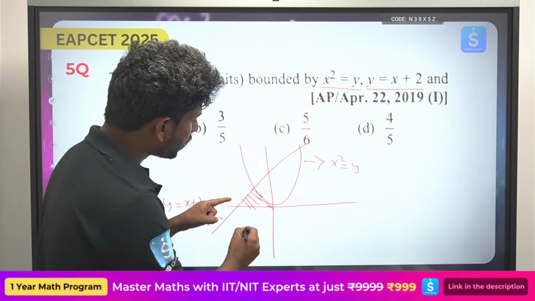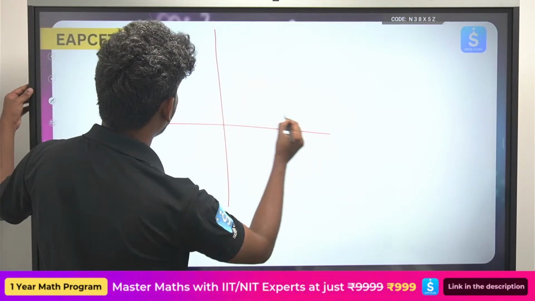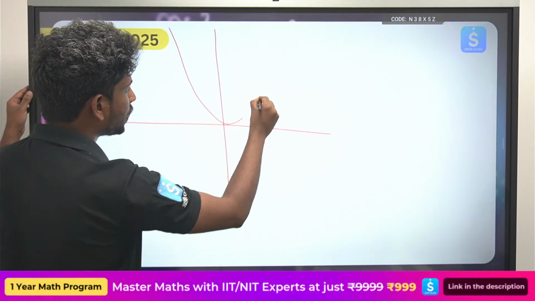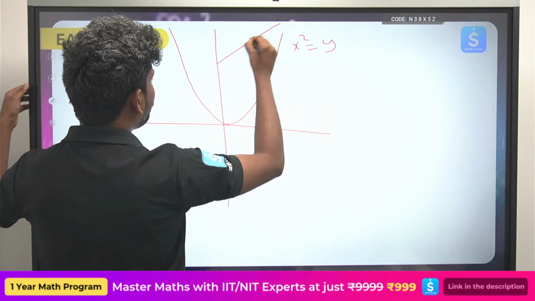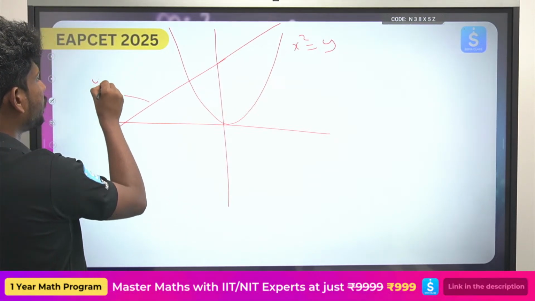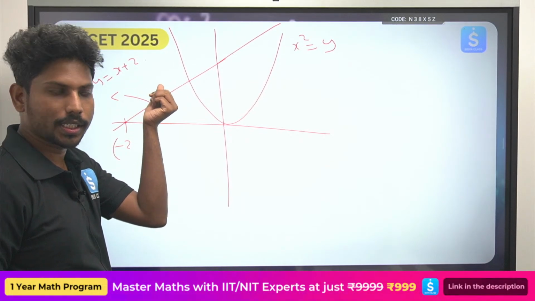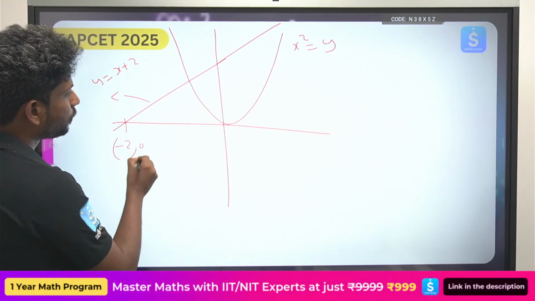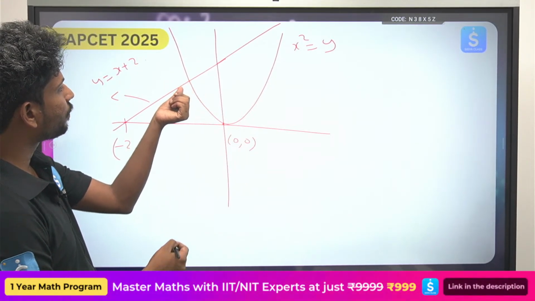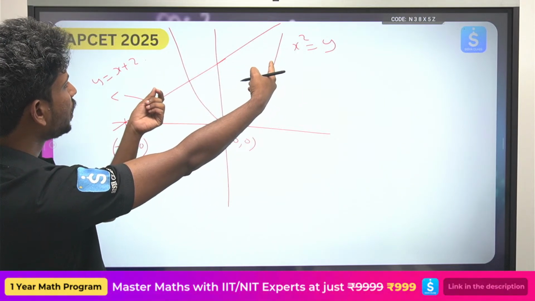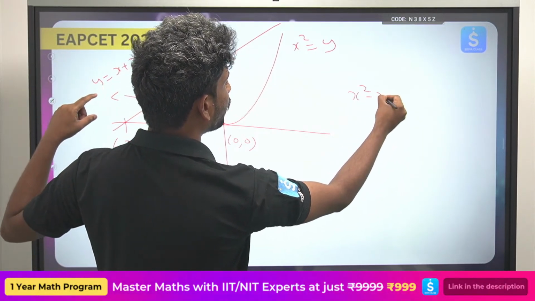So here there are 2 points. Let me try to draw the figure in a larger way so that you will understand. So this is x square equals y, and this is some curve y equals x plus 2. So this point will be minus 2. How can we write this? Directly substitute y equals 0, then you will get the value minus 2 comma 0. Okay, so this is 0 comma 0. So what is the point of intersection? If you want to know the point of intersection, just substitute, just try to find the point of intersection.